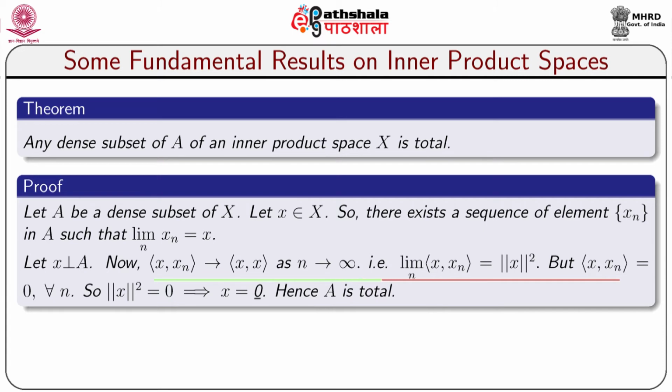That means, limit n of inner product x comma xn is equal to norm of x square, but inner product x comma xn equal to 0 for all n. So, norm x square equal to 0 implies norm x equal to 0, which implies that x is the 0 vector. Hence, capital A is total.